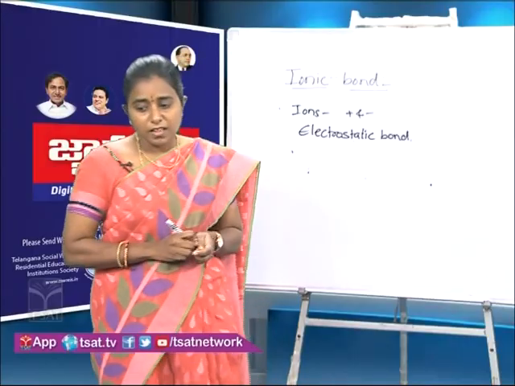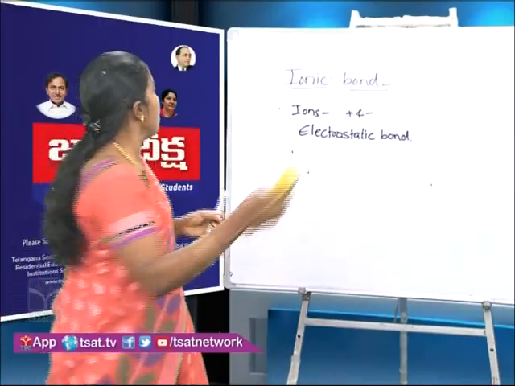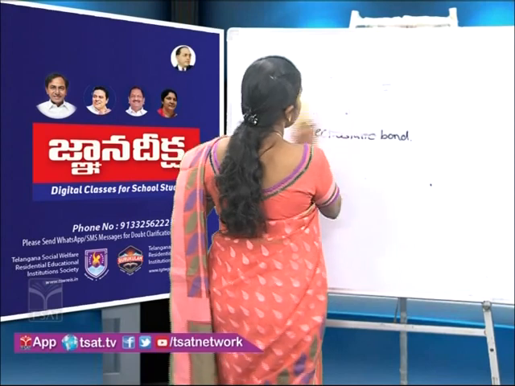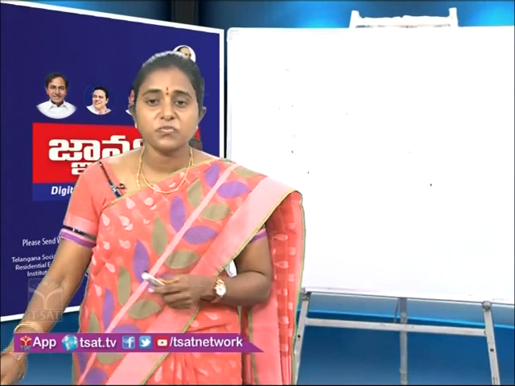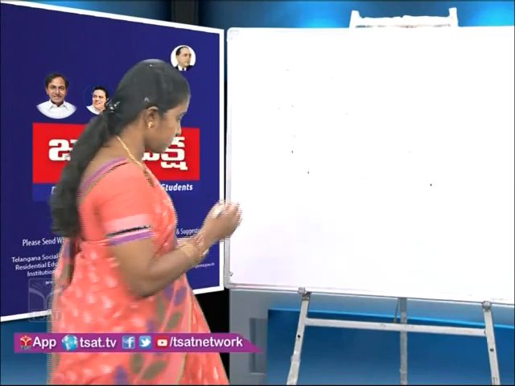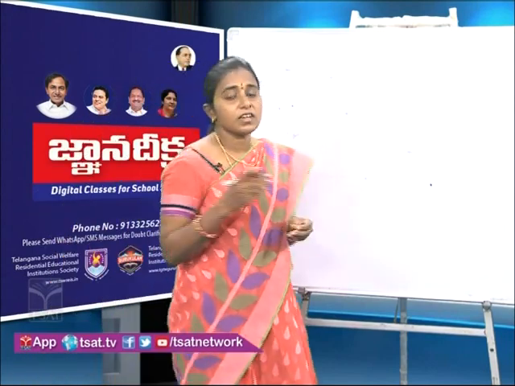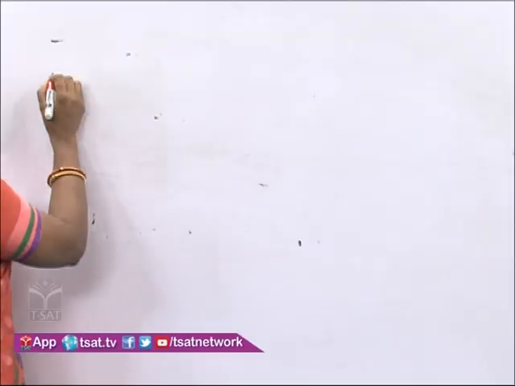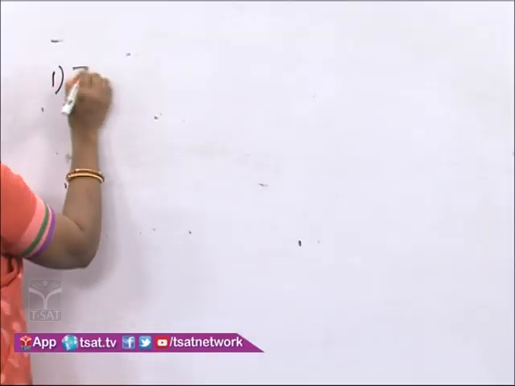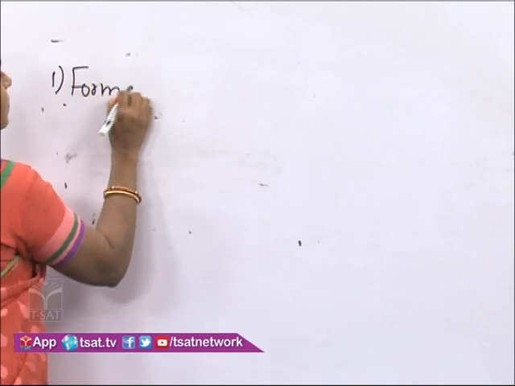Children, let us see formation of one ionic compound, that is NaCl, nothing but salt which we eat daily. Children, we can understand the formation of ionic compound in 3 steps. First step is formation of cation.